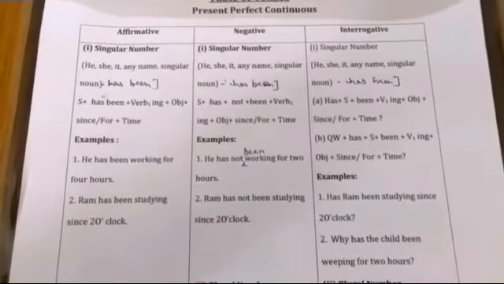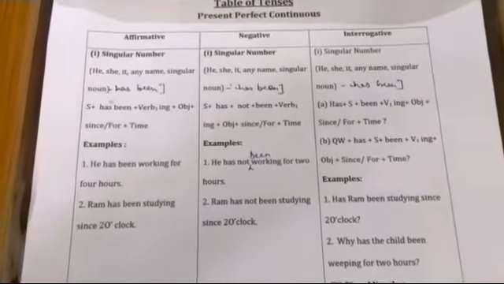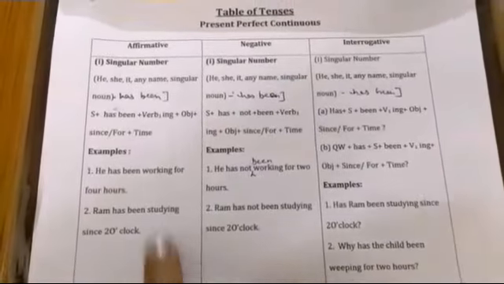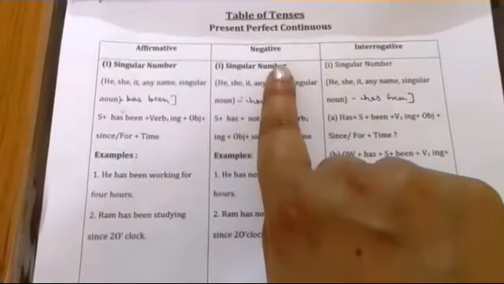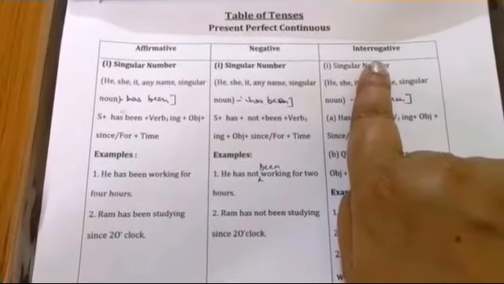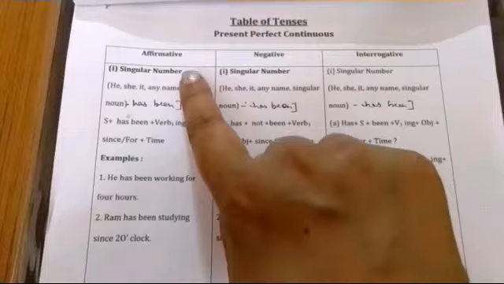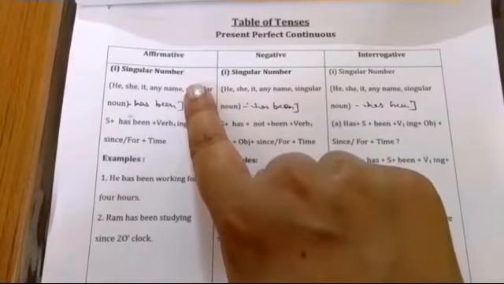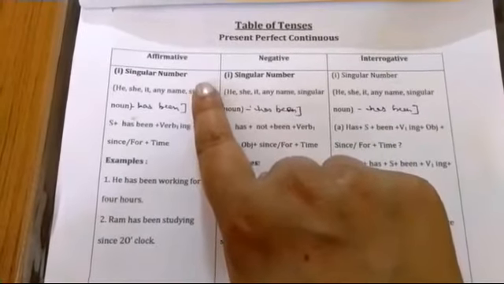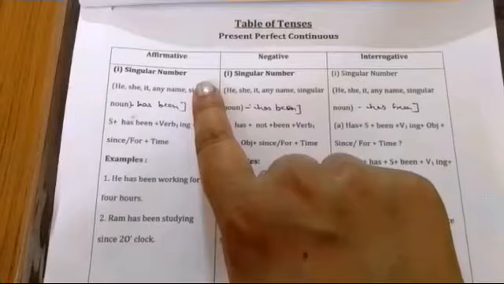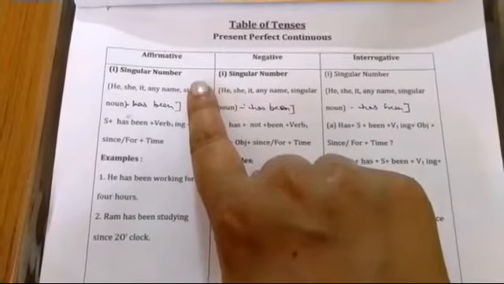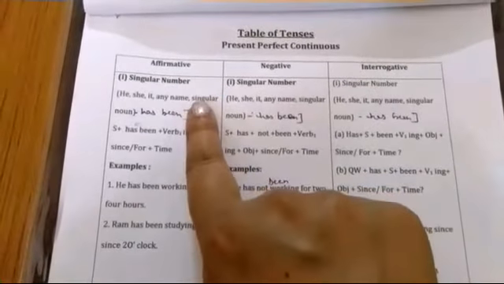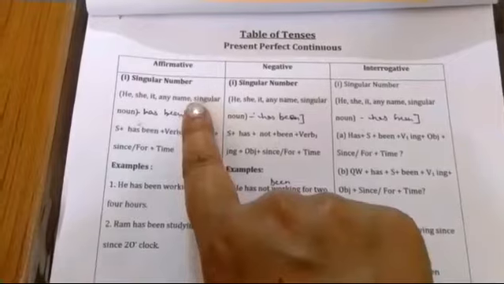You can see here the same three forms of the tense: affirmative, negative, interrogative, and affirmative in singular number. I hope now you know about what is singular number, because I took this topic individually before.